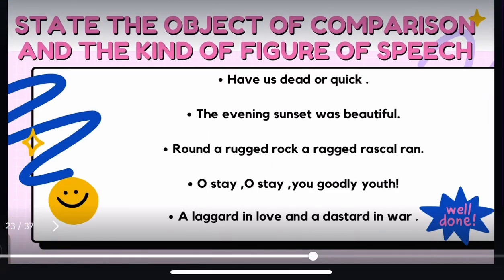Now let us look at these examples and find out whether it is antithesis, tautology, alliteration or exclamation. Let's read the first example. Have us, dead or quick. Guess which figure of speech this is?